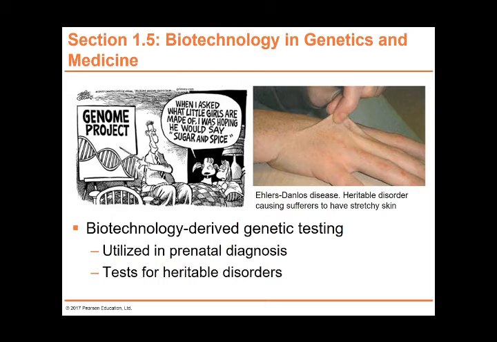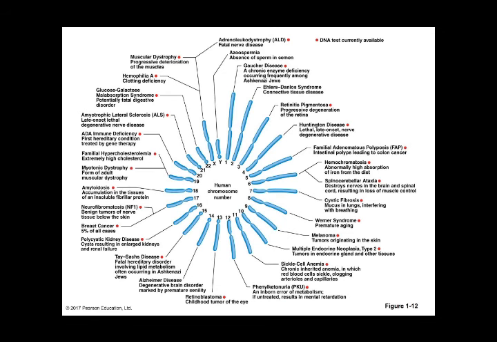Section 1.5, we have biotech in genetics and medicine. In genetic medicine, we look at somebody's genes to forecast what kind of disease a baby will be born with, and we can also forecast the heritability of disorders. How well can it be passed from one generation to another? These are all of the DNA tests currently available for young couples.